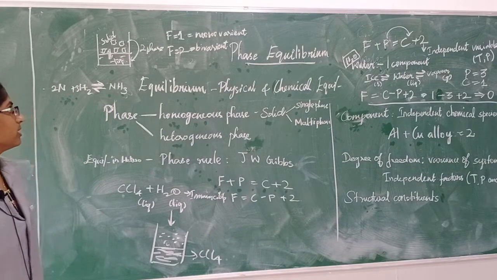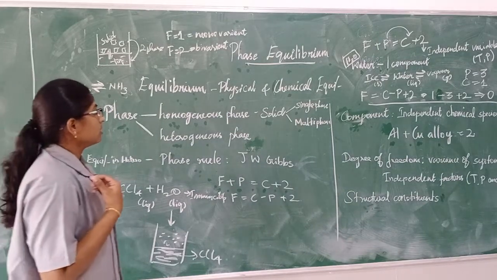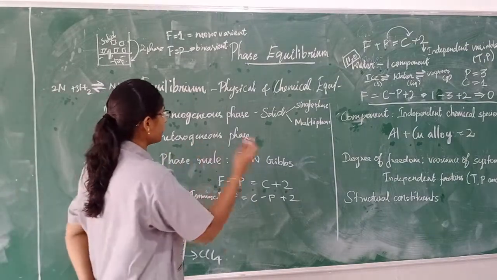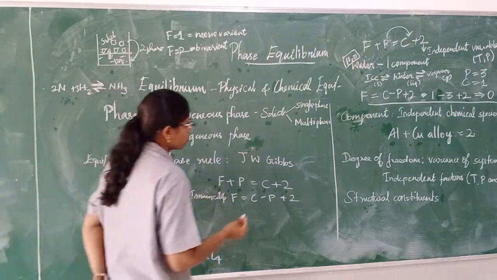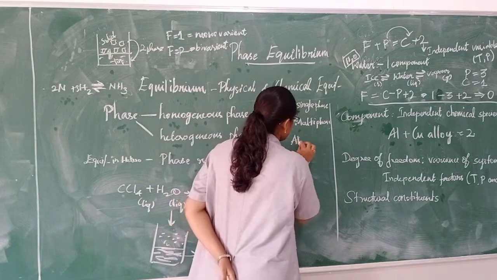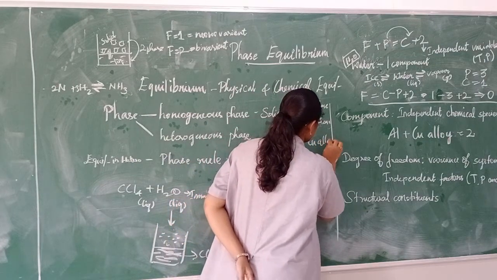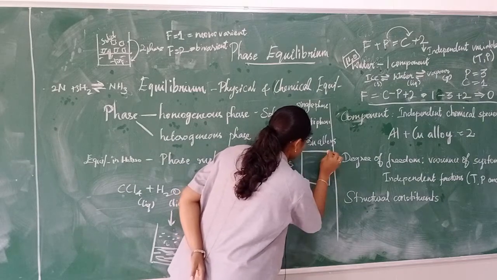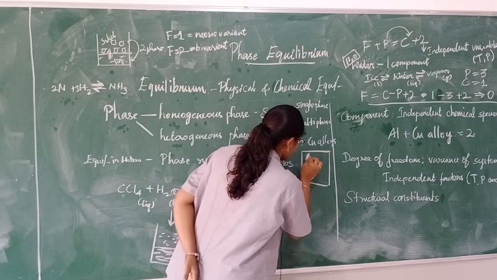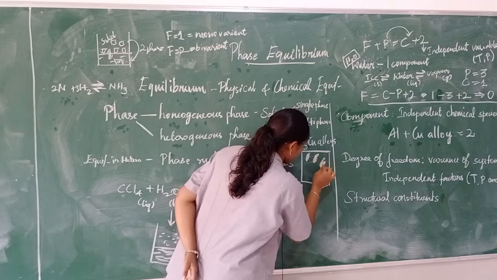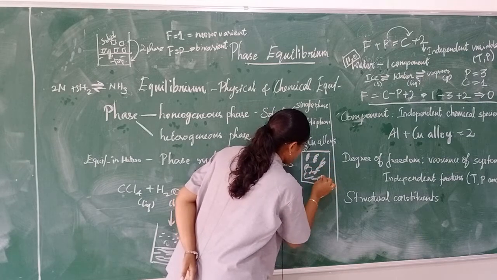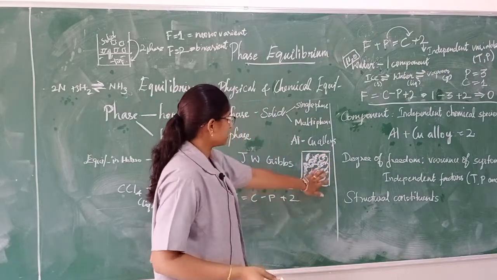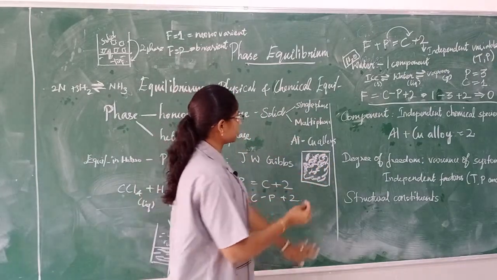Another example, where there will be a difference between component and phase. For example, we can take aluminium and copper alloy. In a system, it exists like this.